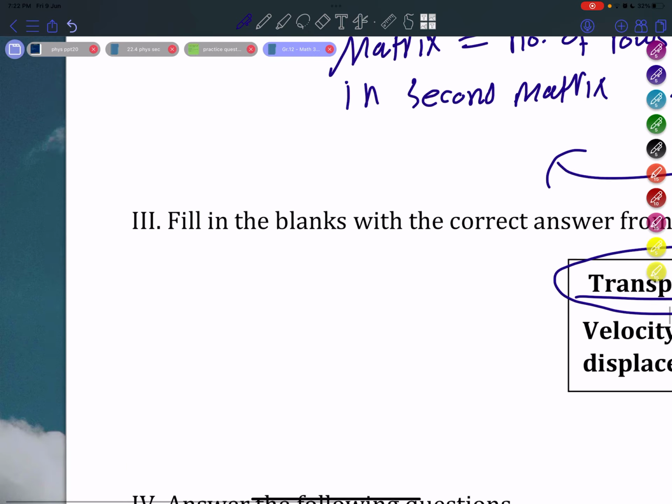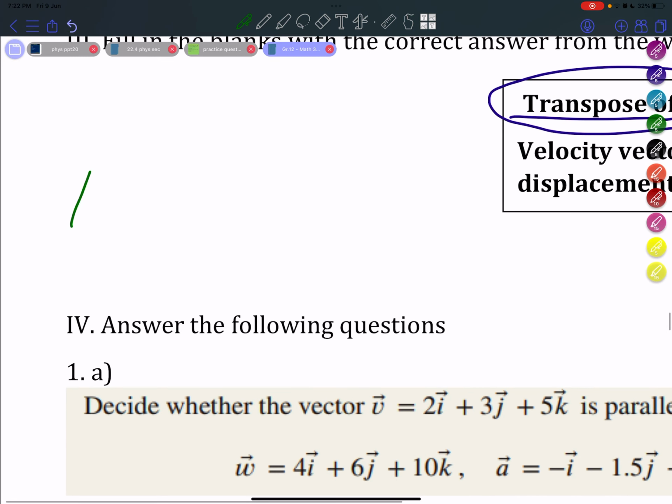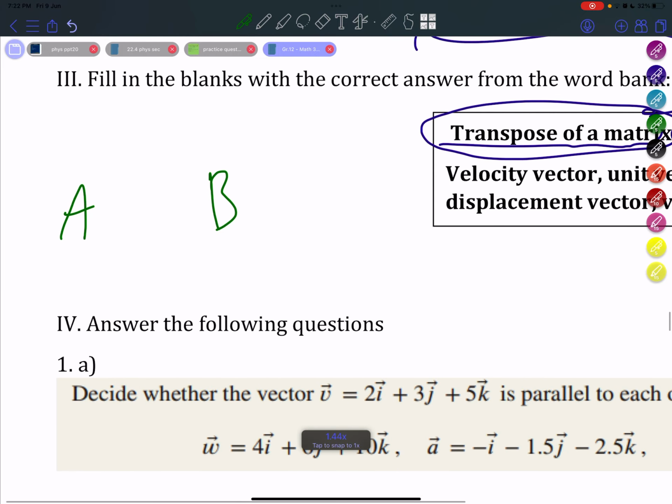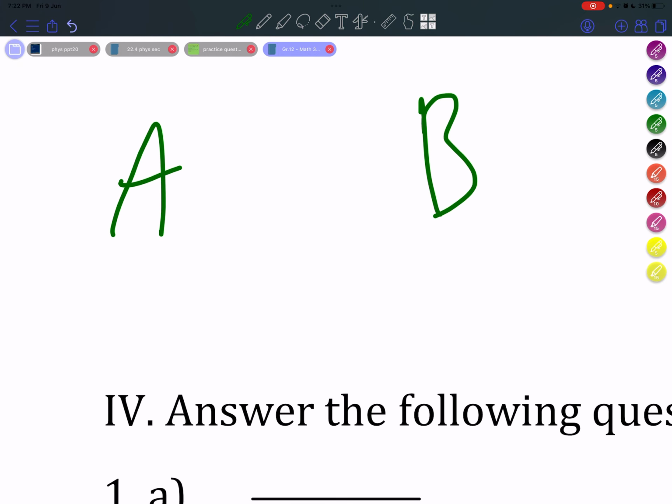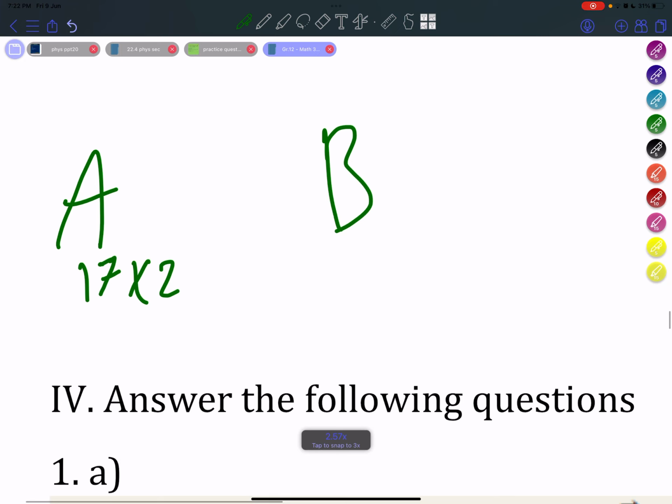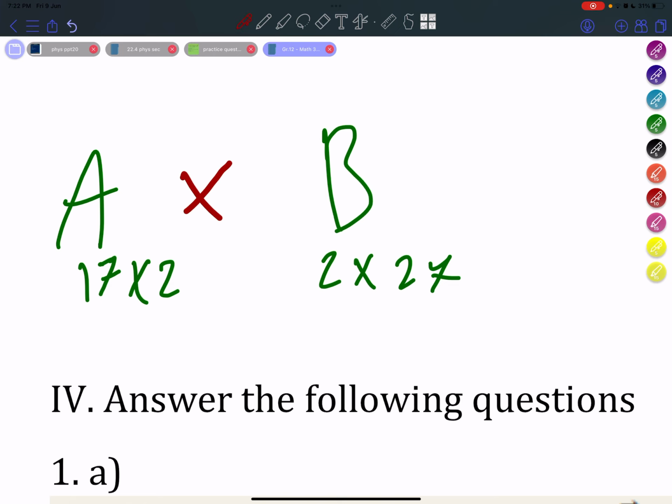We've got matrix A, we've got matrix B. Let's say that the rows in matrix A are 17 and the columns are 2, while in B, the rows are 2 and the columns are 27. Can you multiply these two matrices?